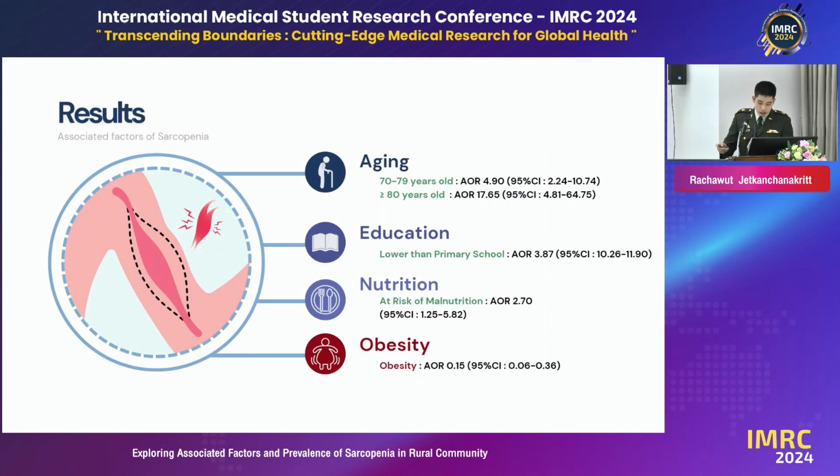Subsequently, the multivariate analysis shows that aging, education, and nutrition are significantly associated with sarcopenia, with the adjusted odds ratio in the way of positive relation. Obesity is also significantly associated, but the adjusted odds ratio is in the way of negative relation.